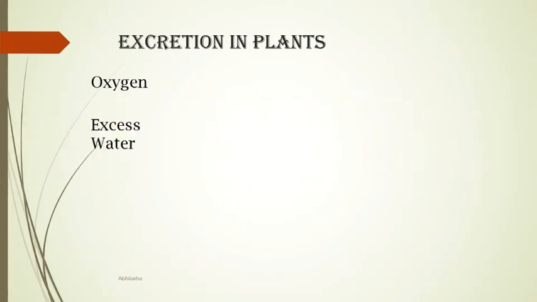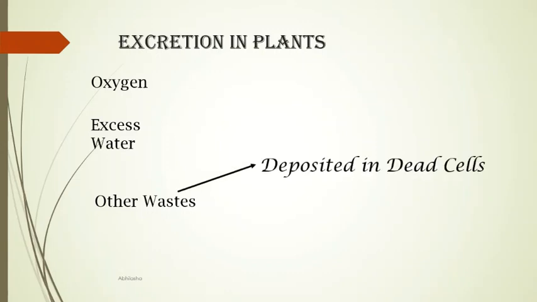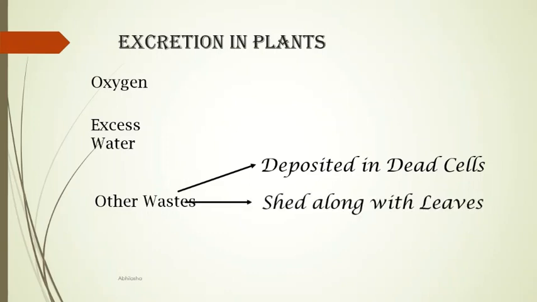Then there are other waste which plants just deposit in its dead cells. You have studied last year, many of plant cells are dead. Sclerenchyma, some of xylem, phloem, they do not participate in plants' metabolism. So plants very smartly deposit their waste in these dead cells as resins and gums. It also sheds its leaves intermittently, so some waste is transported to these old leaves and is removed along with the dead leaves. Finally, some waste are released into the soil by the roots.